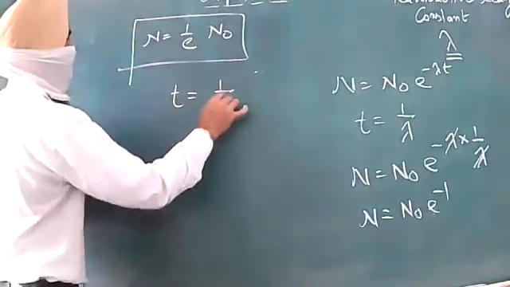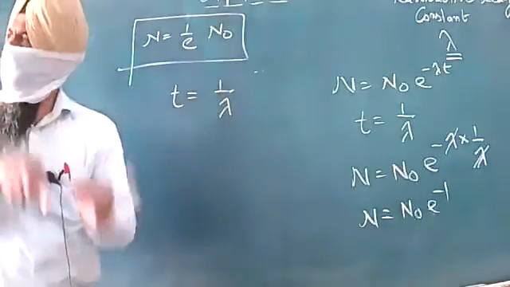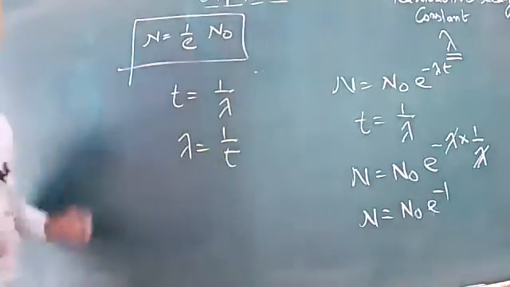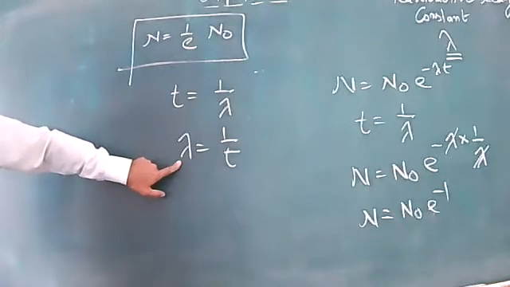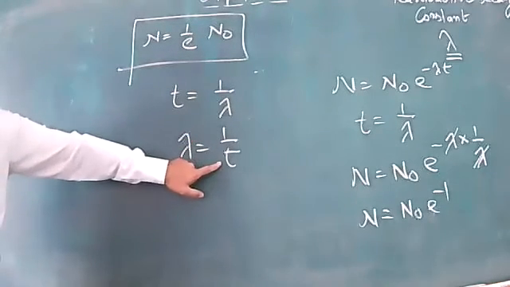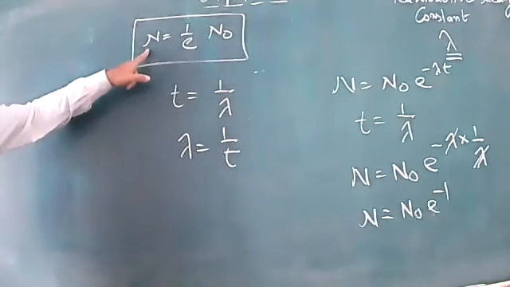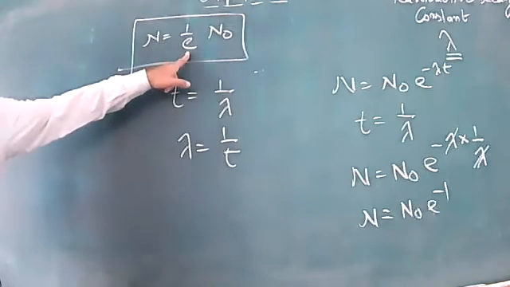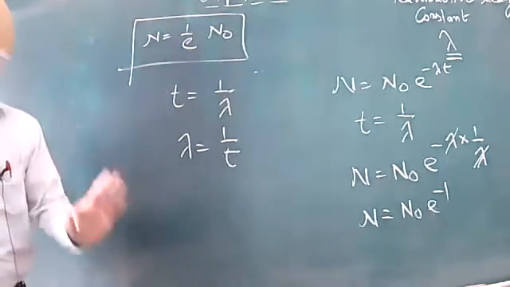You can again focus upon that very equation. T was considered to be 1 by lambda, the reciprocal of lambda. Or if you want lambda, lambda can be said to be equal to 1 upon t. The radioactive decay constant lambda is the reciprocal of the time during which the radioactive sample remains 1 upon e times its initial value as undecayed sample.